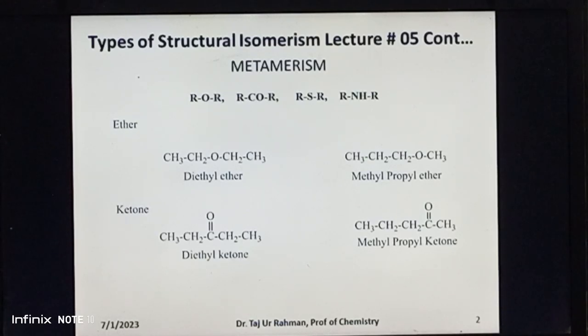So, metamerism can be defined as the phenomenon in which the isomers have the same molecular formula, same numbers and kinds of atoms, but differ from one another in the nature of the alkyl groups attached to both sides of the same functional group. These are known as metamers, and this phenomenon is known as metamerism. Now, to explain the phenomenon of metamerism, let's take examples from ethers, ketones, sulfides, and secondary amines. The phenomenon of metamerism can be observed in these types of compounds.